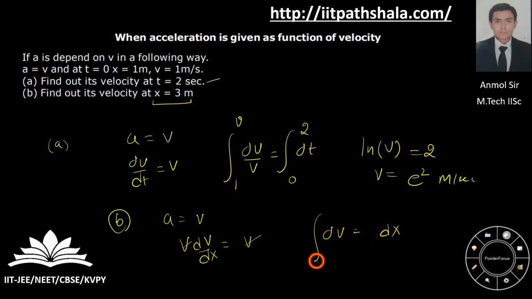Putting the boundary condition, which says I'm going from 1 to v and from 1 to 3 for the displacement, v is nothing but it comes out to be 3 meter per second.